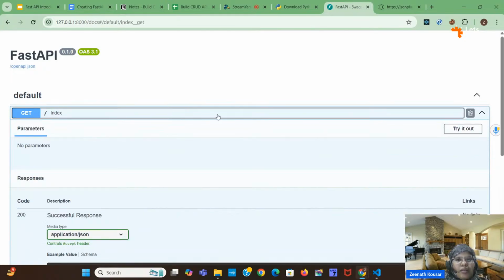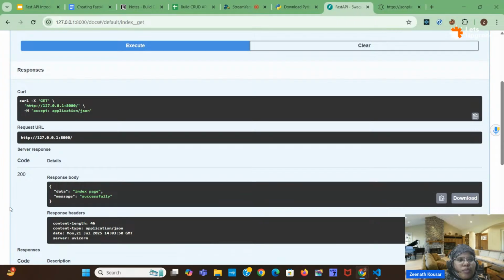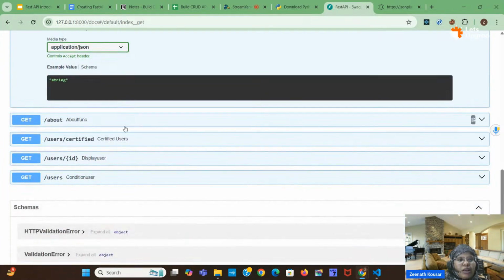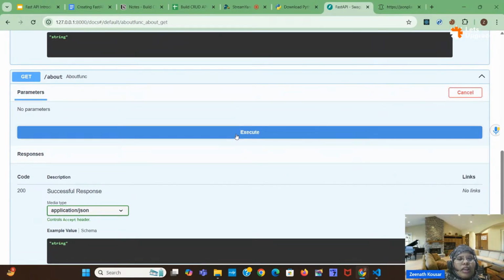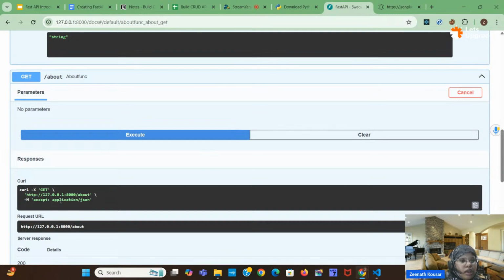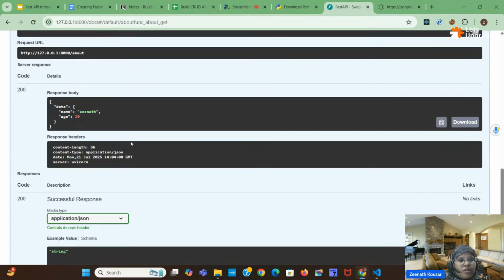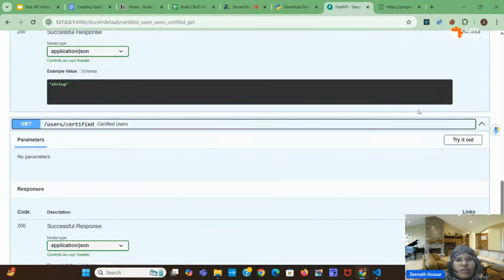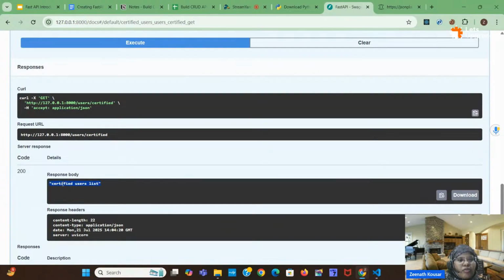So I will click here. After clicking you can click on Try it out, you can click on Execute. The output response will be shown here. See, this is the response which we are getting, correct, right? Similarly other things as well. All the routes which you created will automatically reflect here. No need for typing, just click here, whatever you want, click on Try it out, and click on Execute. So here the about request will be executed. In the about we have given this particular response, right? Next, certified users. Click on certified, click on Execute. Here you are getting the certified users list.